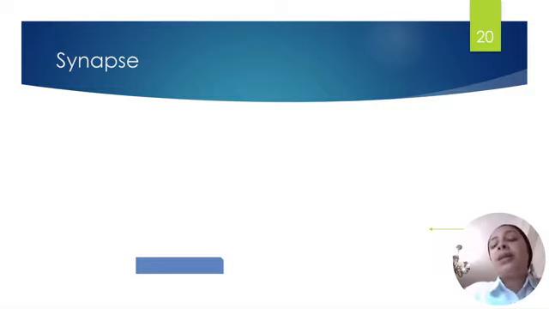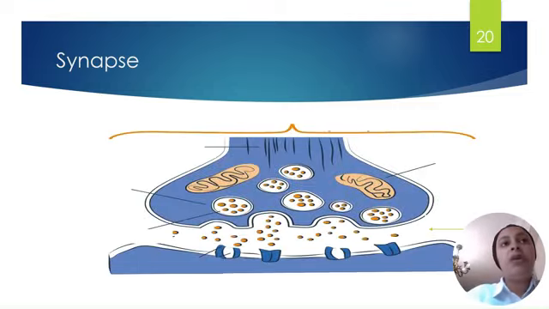Then we have something called the synapse. This is the last thing we are going to talk about. What is meant by synapse? Synapse is the space between two neurons. Let us imagine this is the end of one neuron, and this is the beginning of the adjacent neuron, the neuron right next to it.